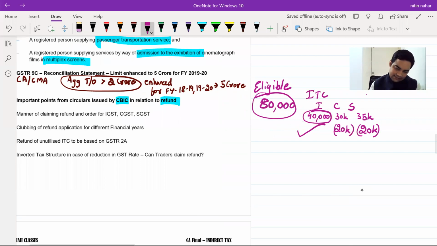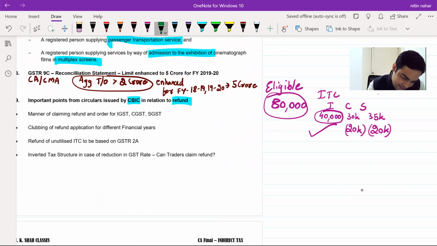So ICS, manner of claiming ICS. I'll just write here first I and then C and S equally, and then remaining ITC.